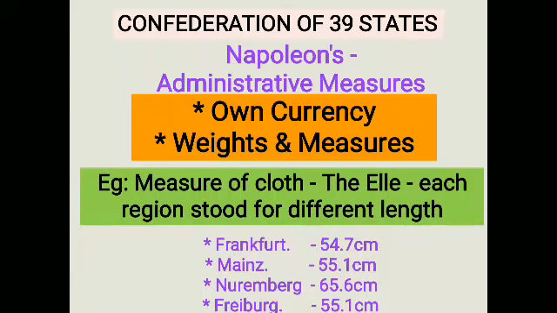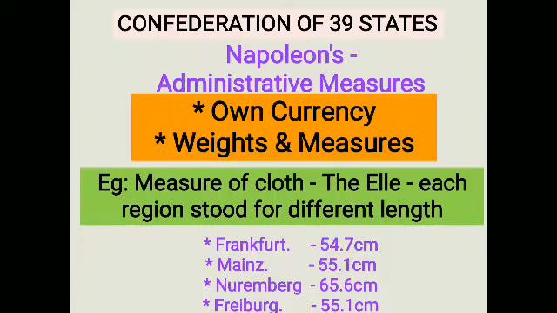For example, an ell stands for a different length in different regions. For one ell of textile material in Frankfurt, you would get 54.7 centimeters of cloth.